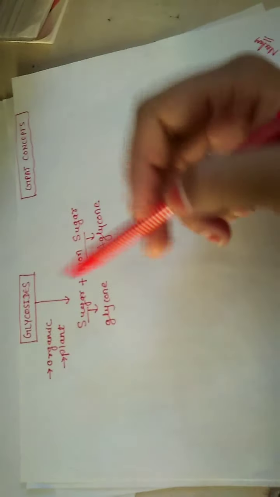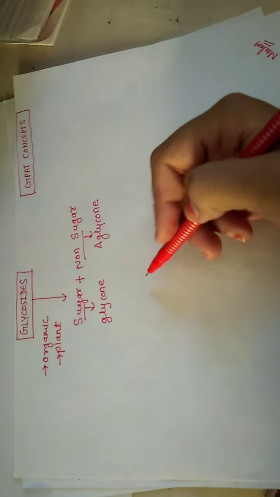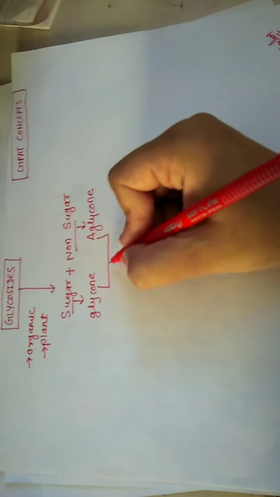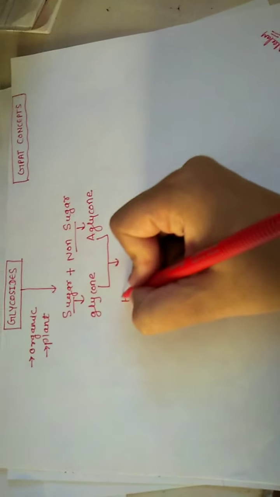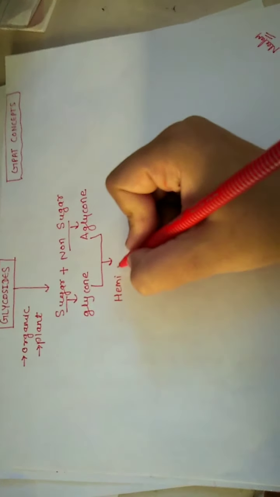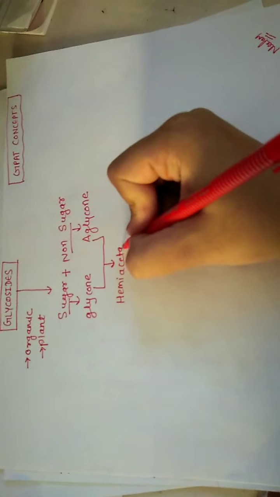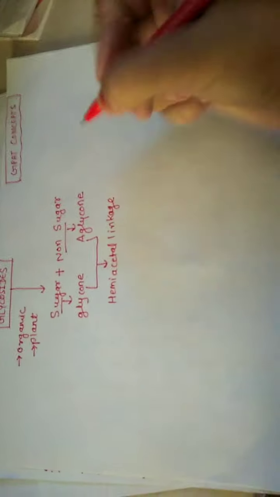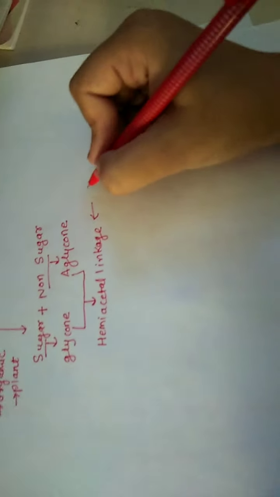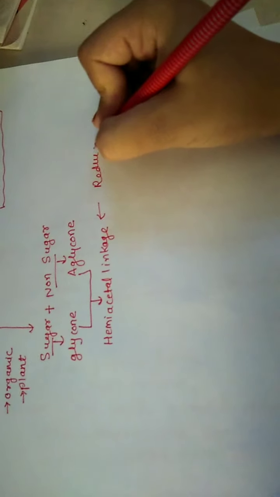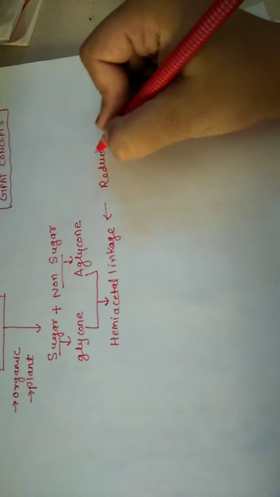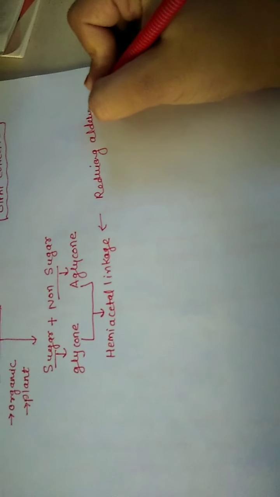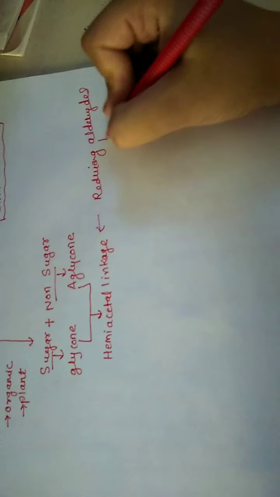Now a glycoside comprises the glycone and aglycone parts. These are connected with a linkage, and the linkage is called the hemiacetal linkage, which is obtained from the reducing groups present, aldehyde or keto group.